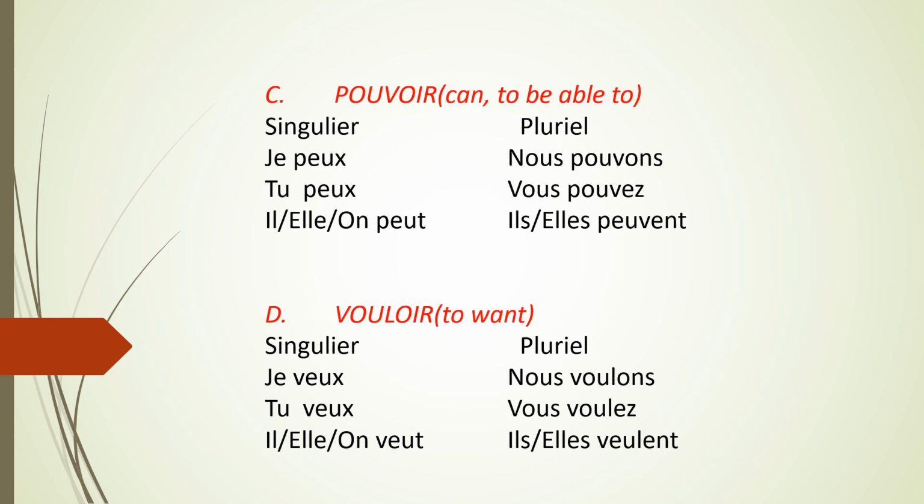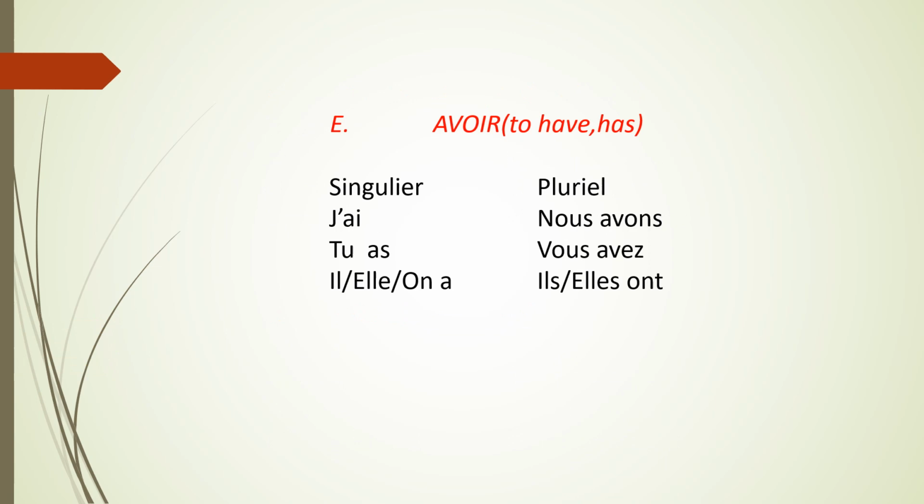D. Vouloir, to want. Je veux, tu veux, il, elle, on veut. Nous voulons, vous voulez, ils, elles veulent. E. Avoir, to have or has. J'ai, tu as, il, elle, on a. Nous avons, vous avez, ils, elles ont.